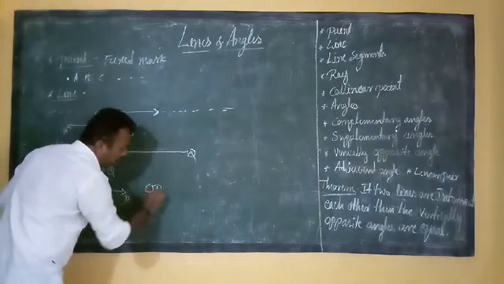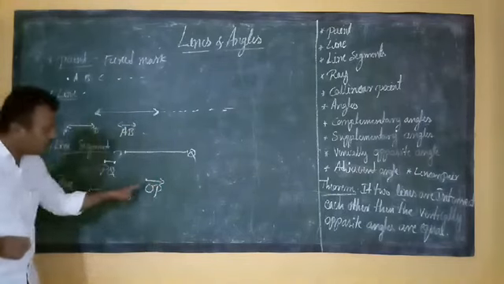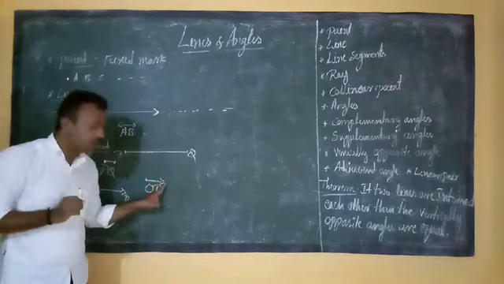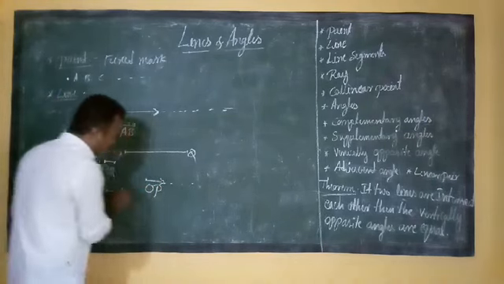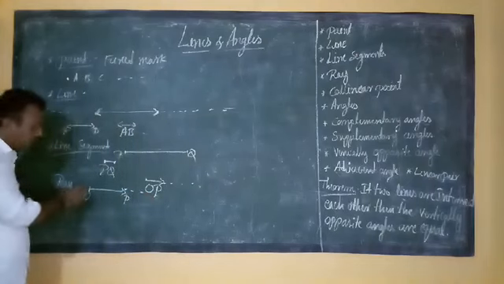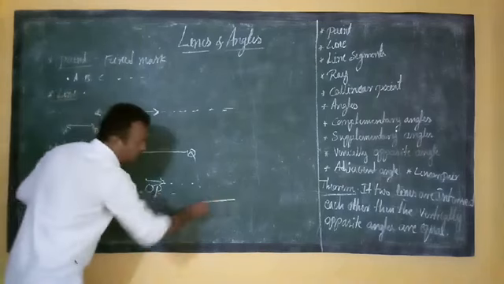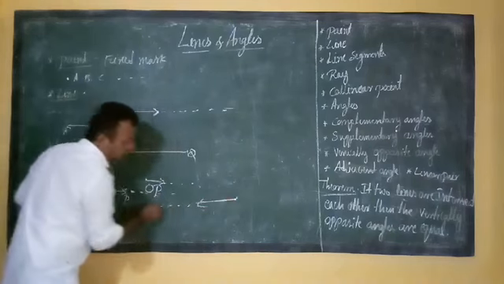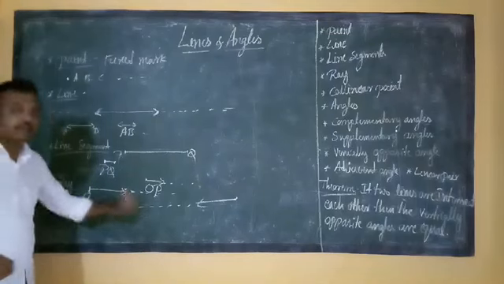A ray can be represented like this. OP is a ray. On one side we put an end point, and on the other side it is endless, so we put an arrow mark. That means it is extended on one side. On the other side it is not extended. It is stopped, it ends. So here it is endless. Understand? So like this, we represent the ray.